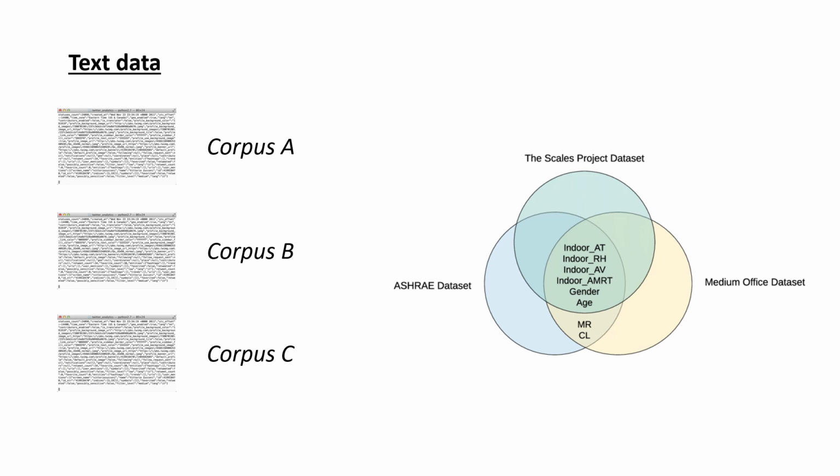So we have to resort to text data from multiple corpuses. Some corpuses may belong to a similar domain with the target, while some may not. So the question is, is there a way to improve the performance of a large language model by leveraging large-scale multi-corpuses in a smart way?